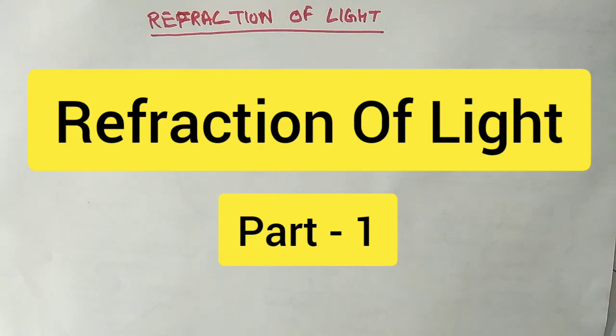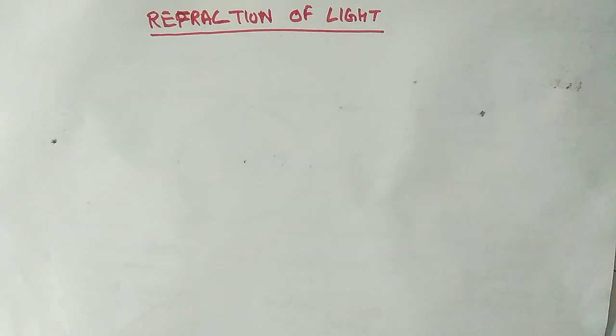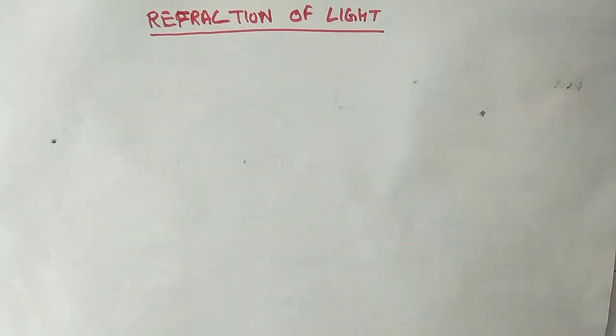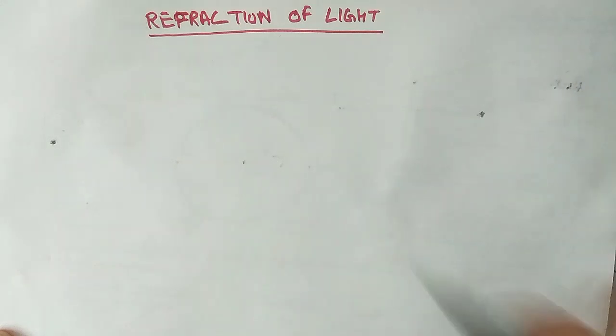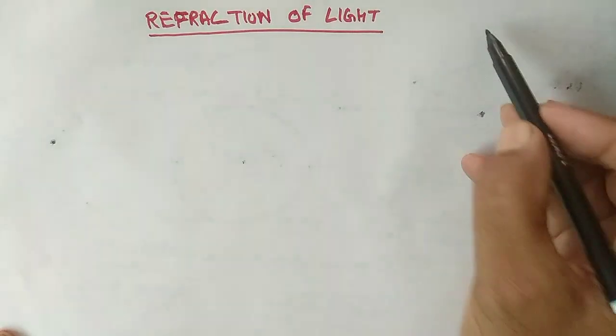Dear students, we already discussed the reflection of light, and we also discussed spherical mirrors, plane mirrors, and the image formation by these types of mirrors. Now in this video we'll discuss the next topic of this chapter, that is the refraction of light. See what the refraction of light is and what the difference is between reflection and refraction.